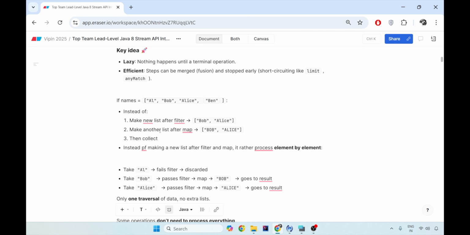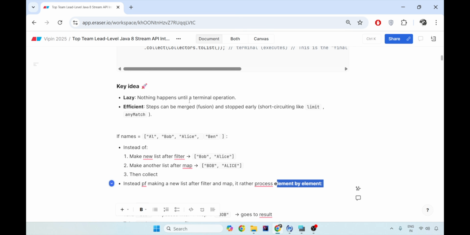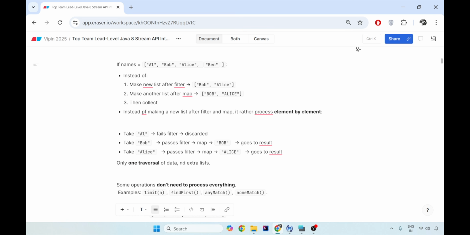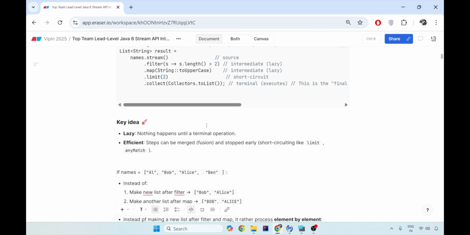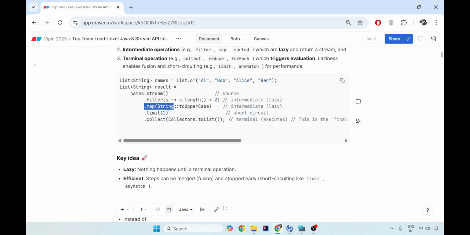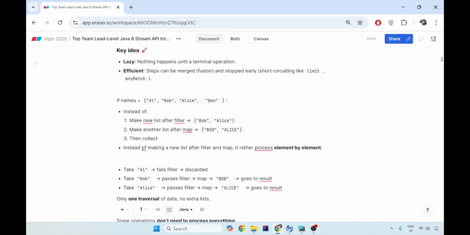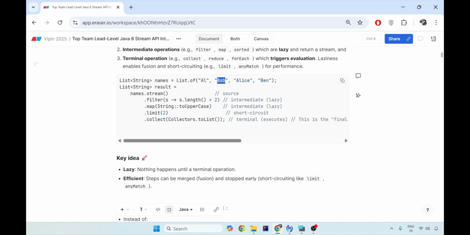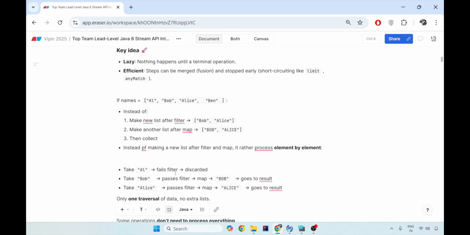So how it does not work, I'm going to tell you. It does not create a new list after filtering, and it does not create a new map after the map operation, the intermediate operation. Rather, it works in an element by element process, and that is called the fusion method of stream API. That is, it first takes Al and then applies filter, then applies map, then applies collect. So it says filter Al, it fails, so it is discarded then and there. And then the next element is taken up. It then tries to filter: is it greater than 2? It says yes, it is greater than 2. Now it will be given to the map. So it is mapped to Bob.